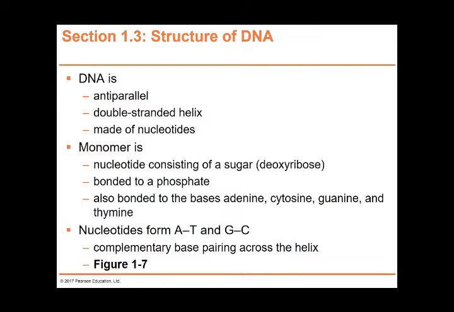The DNA is an antiparallel, double-stranded helix made out of nucleotides. So DNA is a polymer. It has a chain of many smaller units called monomers. Each monomer is a nucleotide consisting of a sugar, bonded to a phosphate, bonded to bases A, T, C, G: adenine, cytosine, thymine and guanine. So nucleotides form A-T and G-C, in that adenine can only pair with thymine, and guanine can only pair with cytosine. So we call it complementary base pairing in the helix.